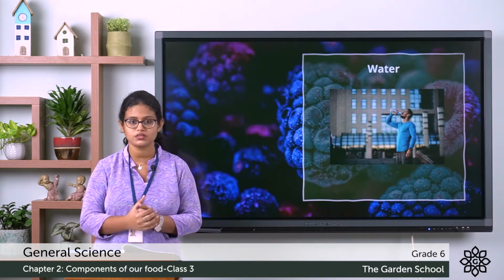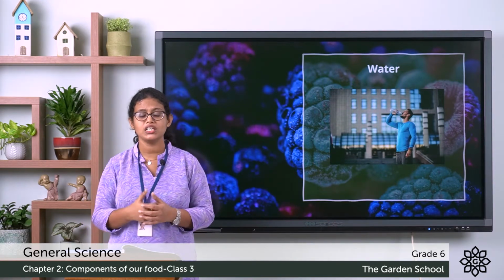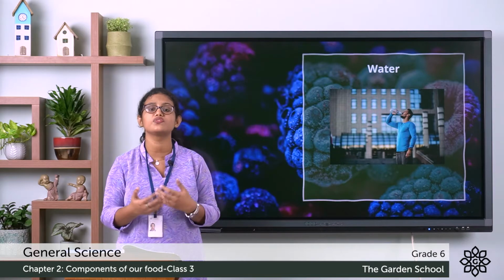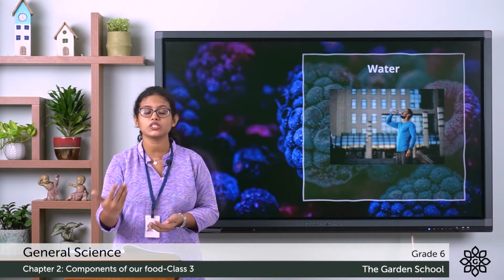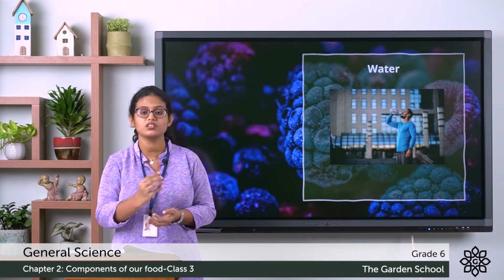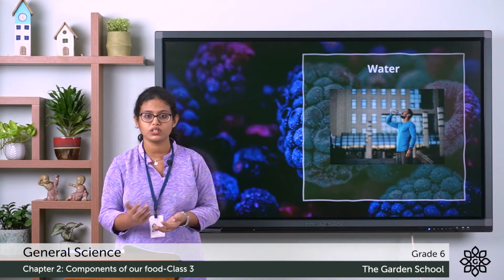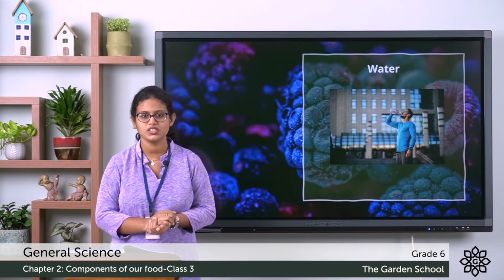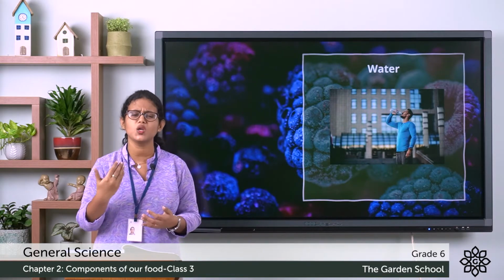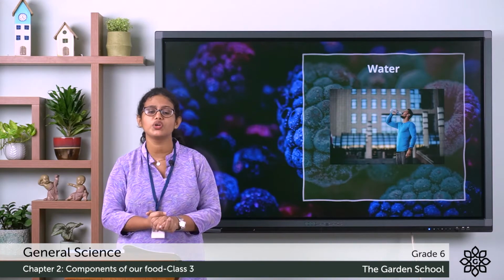When you sweat, what happens? Water is lost from your body. Even your body loses water in the form of urine. Then, the air that we breathe out contains water in the form of vapor. So our body is losing water. Our body needs a regular supply of water, so you need to drink lots of water. A sufficient amount of water is needed for your body.